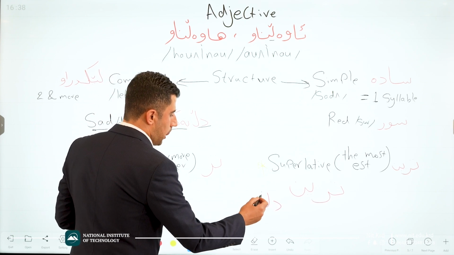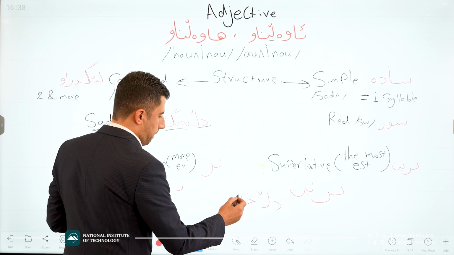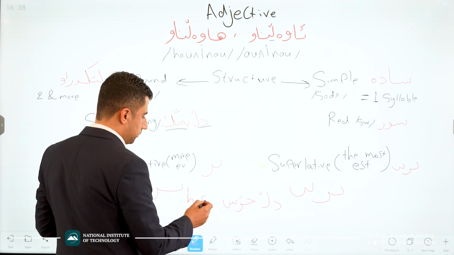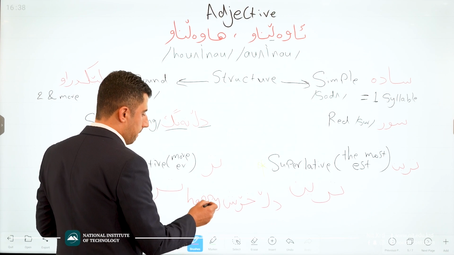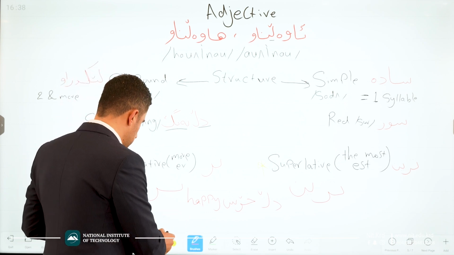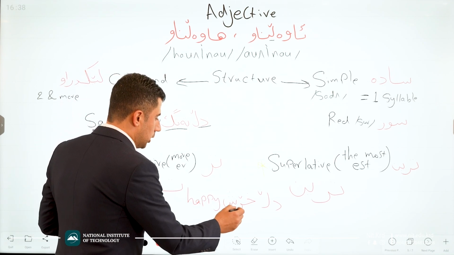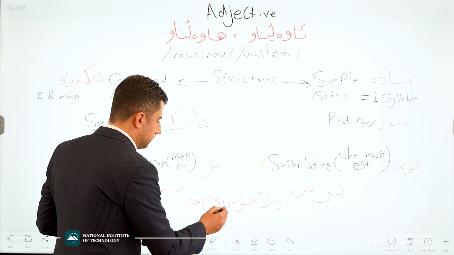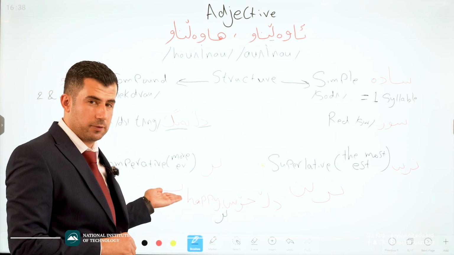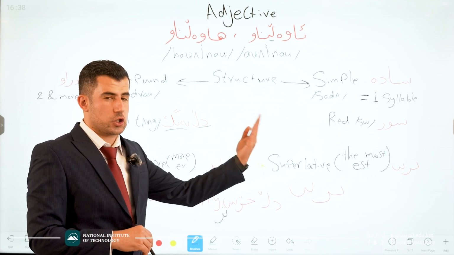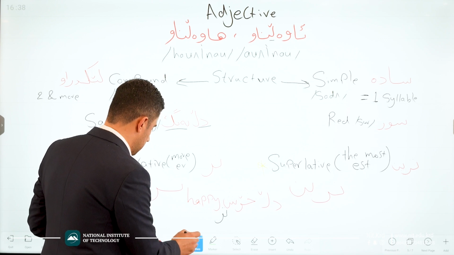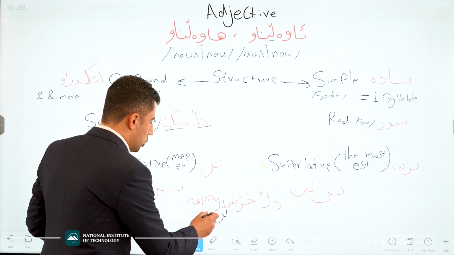Dal khosh. In English, we say happy. Good. For making a comparative form, we just add tir: dil khosh tir. That's the comparative form. If I want to make the superlative, just khosh t, and then khosh tirin.